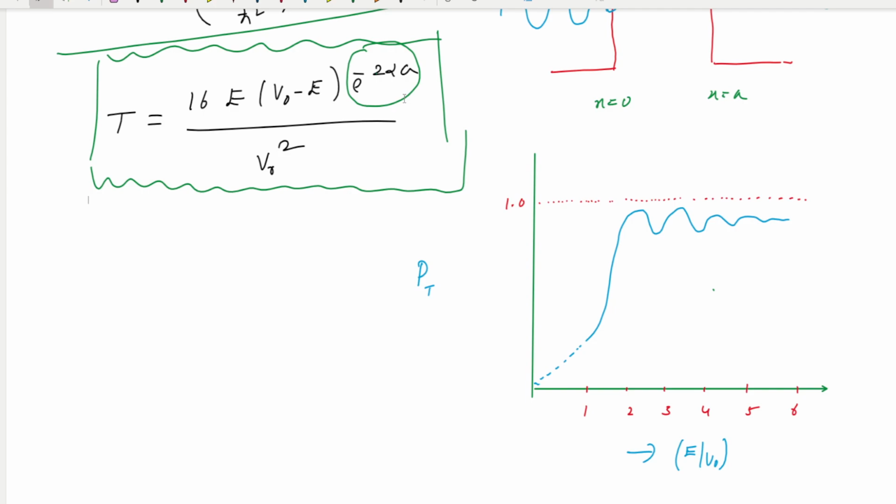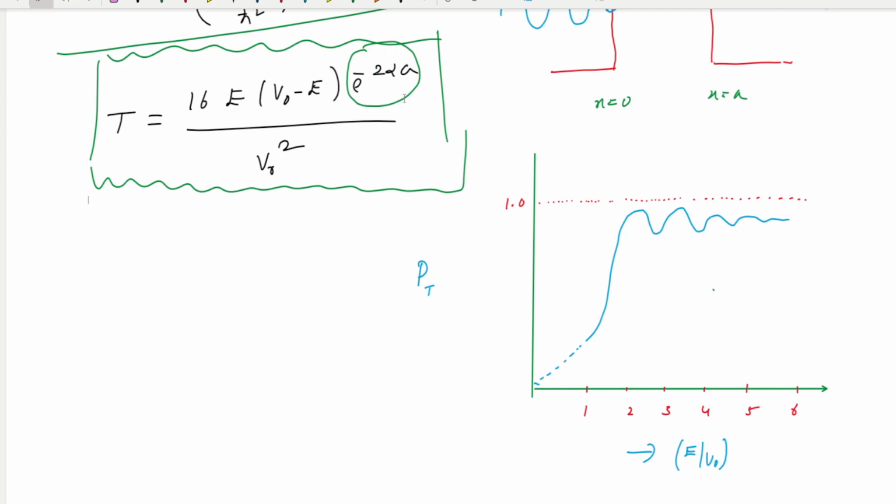So what are the applications of this one-dimensional potential barrier? Number one is the field emission of electrons from the cold metallic surface. Very, very important, this one. And second one is electrical breakdown of insulators, tunneling effect. Third one is the reverse breakdown of semiconductor diodes.